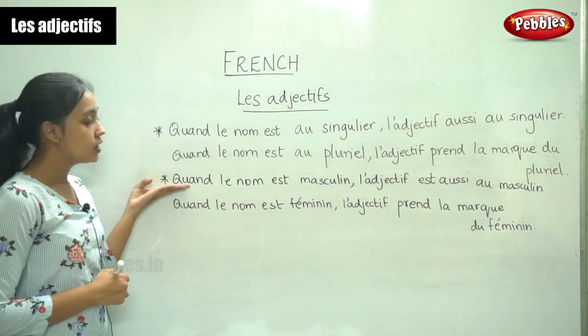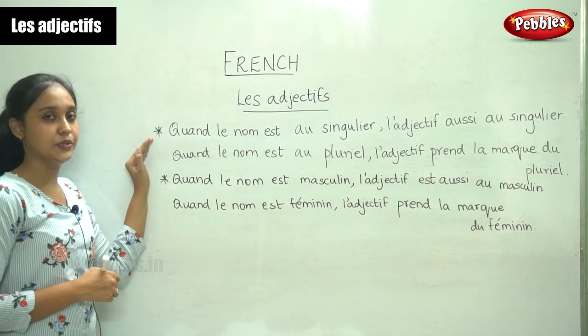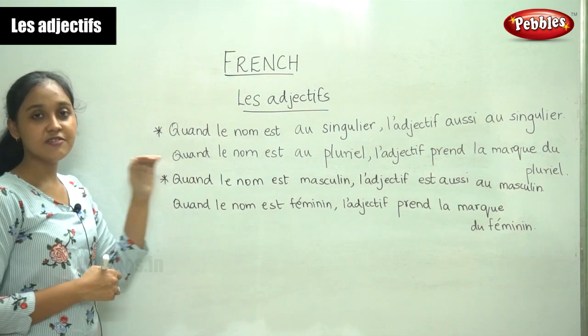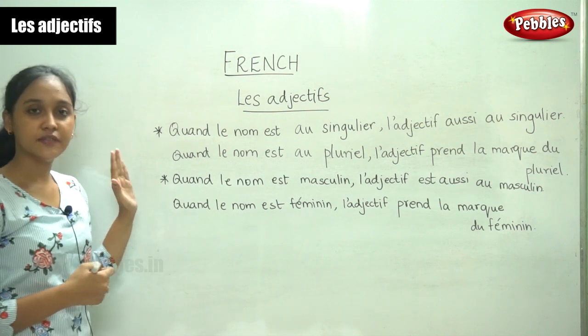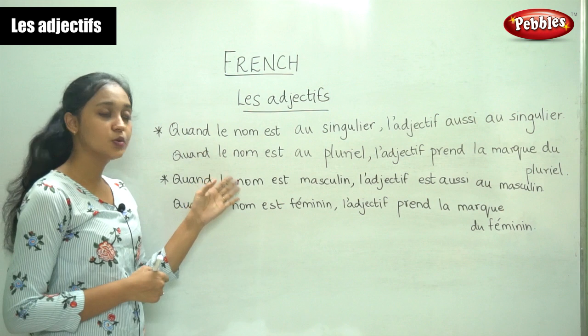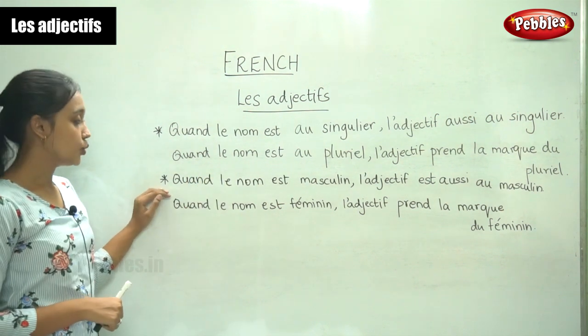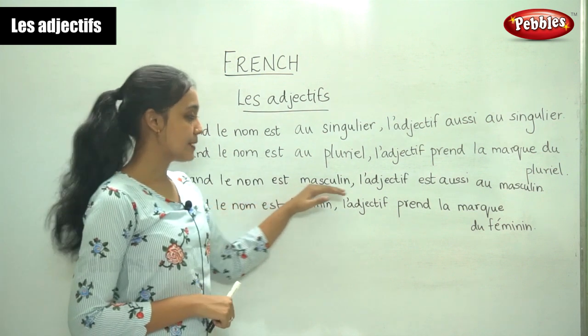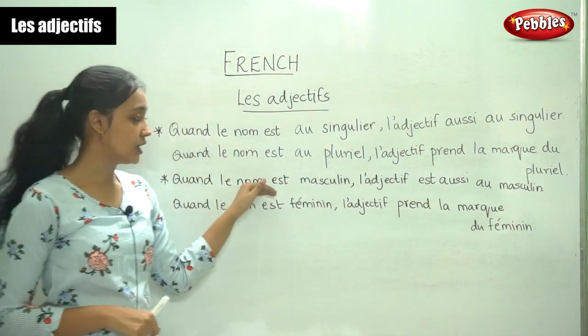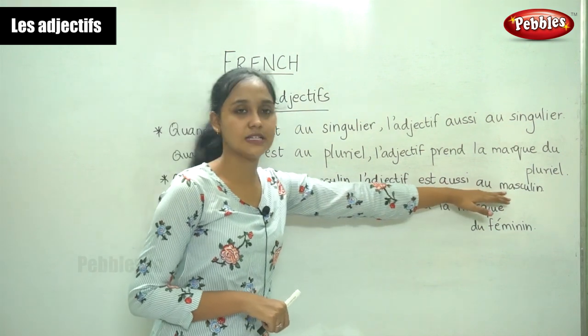Similarly, the second rule. So that was the first rule, singular and plural. The adjective must agree with the noun. If it is singular, the adjective is also singular. If it is plural, the adjective is also plural. The second rule is quand le nom est masculin, when the noun is masculine, l'adjectif est aussi au masculin.